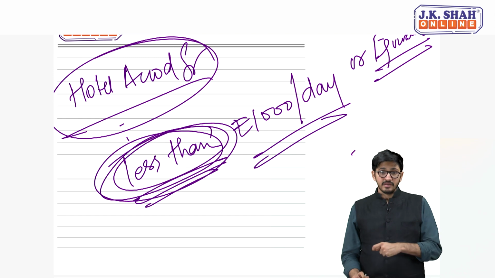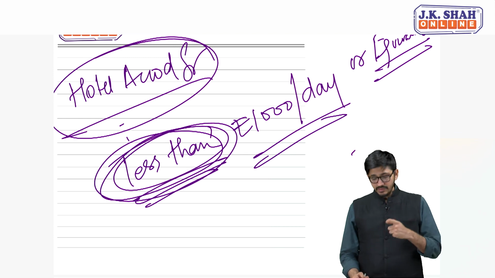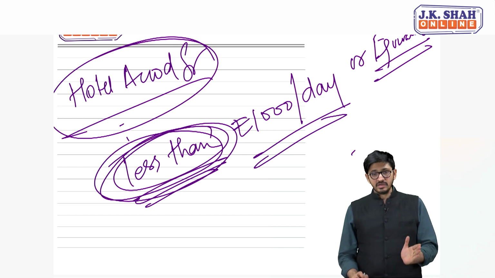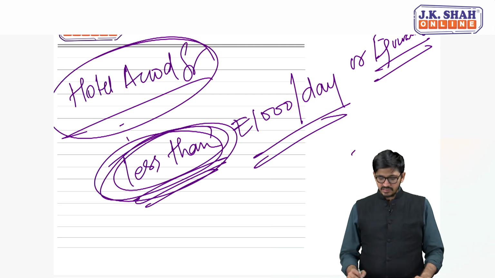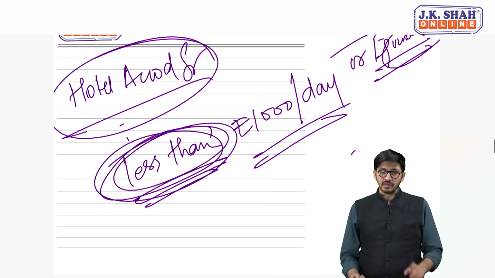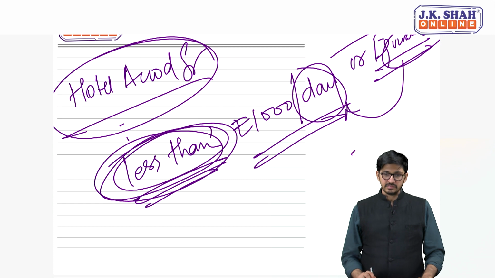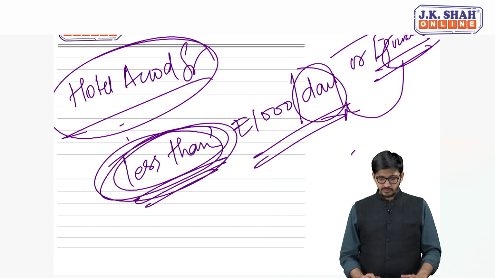So here try and understand that they are hinting towards the fare, that is 999 or less than 999 is exempt, above 999 it is taxable. Sir, then why is this equivalent written? This equivalent is not in relation to 1000 rupees, it is in relation to the day, my dear friends. Sir, how? Please explain. Very simple.